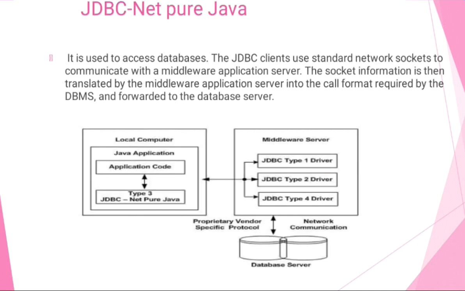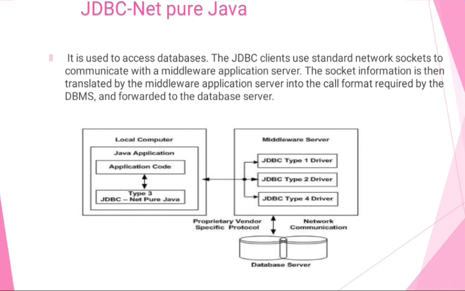Third driver is the network protocol driver, pure Java. In type 3, a three-tier approach is used to access the database. The JDBC client uses standard network sockets to communicate with the middleware application server.